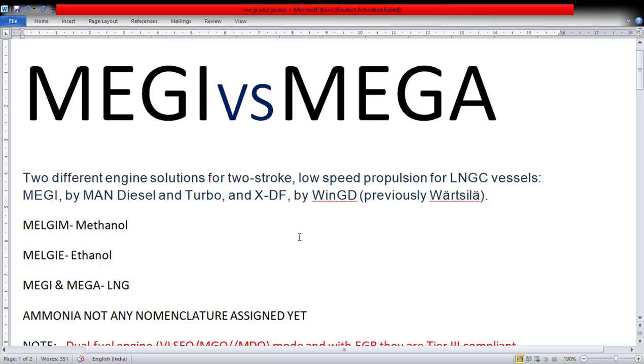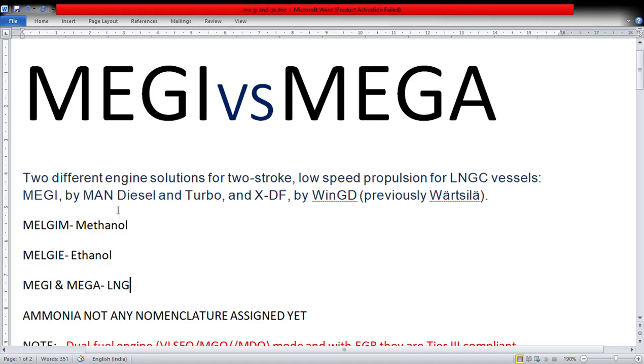But before we move further, we have to know this ME nomenclature. This M stands for the type of engine. That E is that we have electronically controlled. You must have sailed on ME engines, which may be type B, type C also. Then we have GI, which is gas injection, and GA, gas admission. So that is the difference between GI and GA. We'll see what is the difference between them in our further course of action.